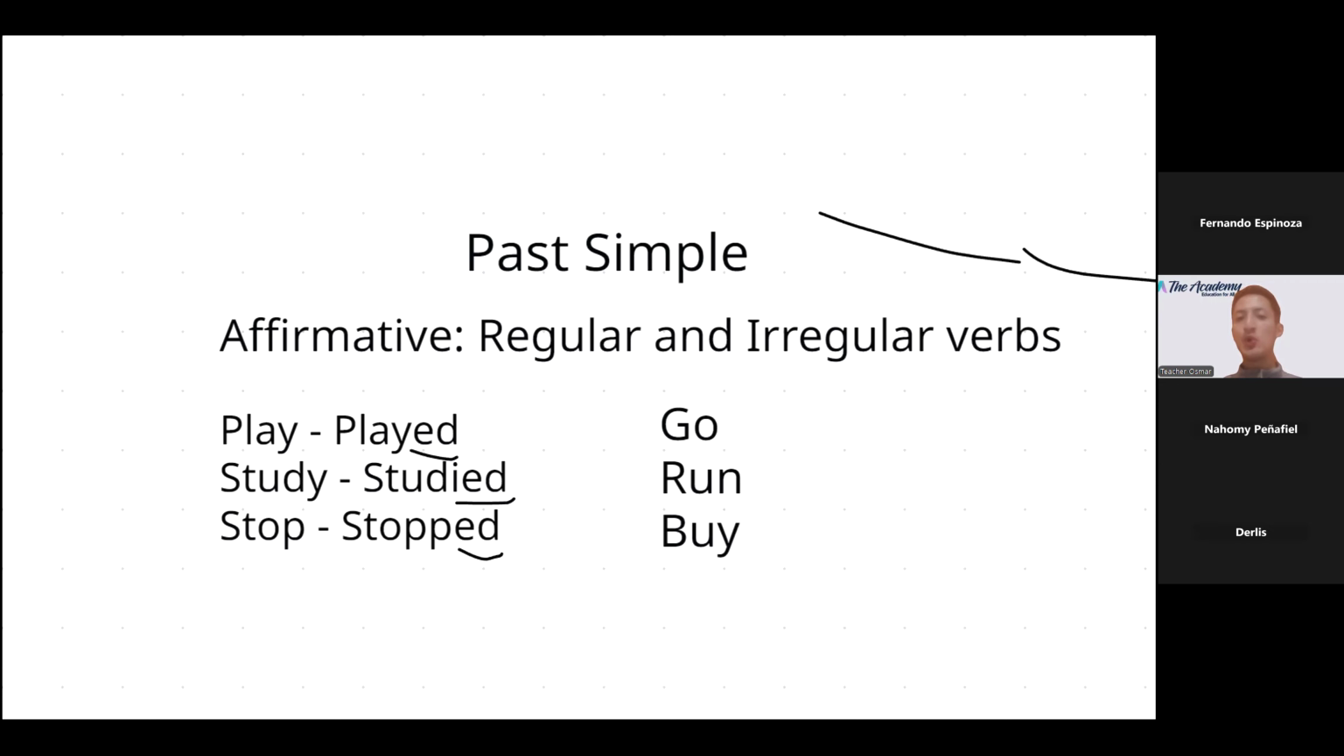Remember, went. Go is present, went is past. Run, for example, is run in the present and run in the past. Buy, for example, becomes bought. Okay, so this is the first thing that you need to remember about the irregular verbs. In the case of regular verbs, we need to add ed. In the case of irregular verbs, we need to identify the way that we can change it to past.